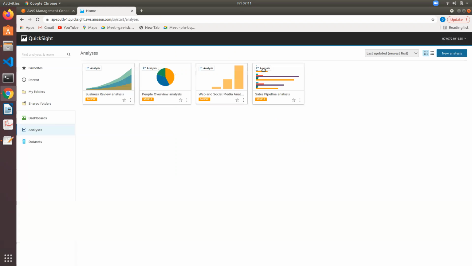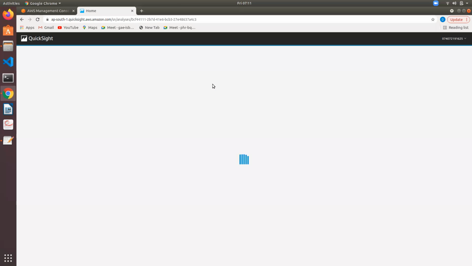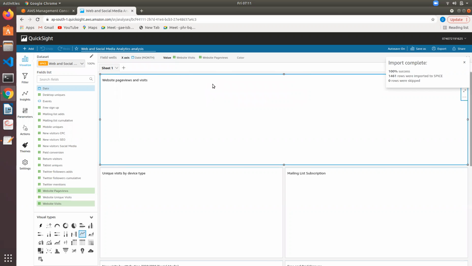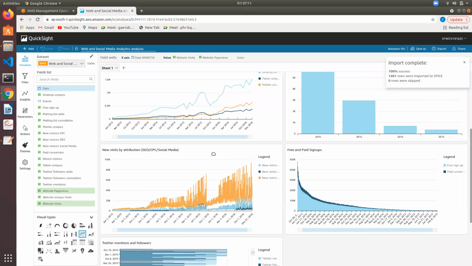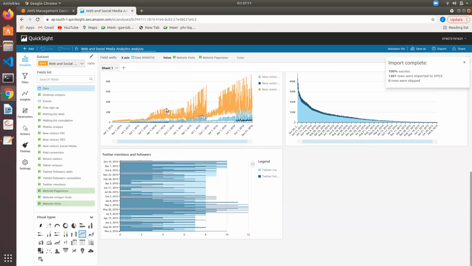Welcome to QuickSight. So here you can upload your .csv files, JSON files, and you can look into the visualizations, web and social media analysis. So this is a sample data set. You can create visualizations like this.